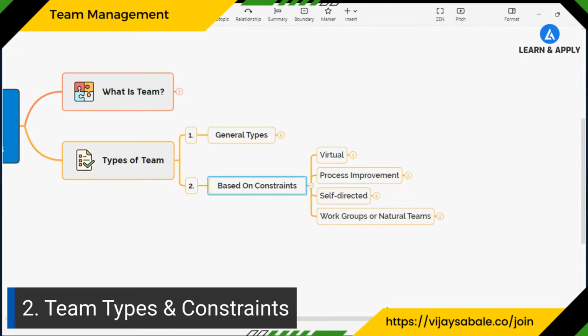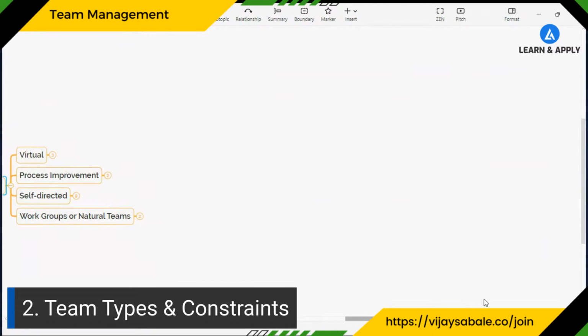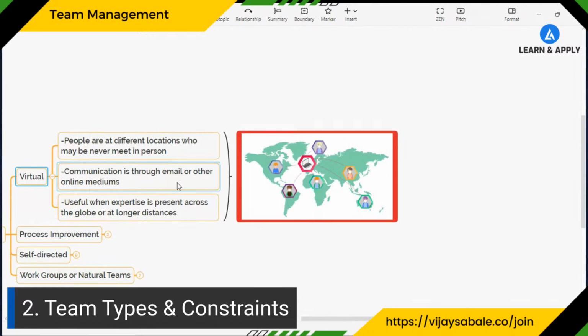Now this is based on the general type that we can initiate, but there are also other types of team based on constraints. For example, the first type is a virtual team. Why are we forming these virtual teams? Many times we have people situated at different locations or different sides of the globe, and it is not possible for them to meet every single time. In that case, we form virtual teams. Communication is through email or video conferencing. It is useful when expertise is present across the globe or at longer distances, so that they cannot meet frequently.